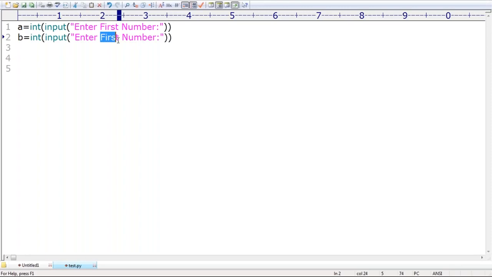Enter the first number. Enter the second number. Are you getting "Enter second number"? Now it is converted to int also. Yes, I got the two numbers.